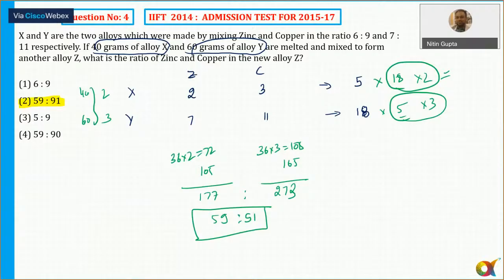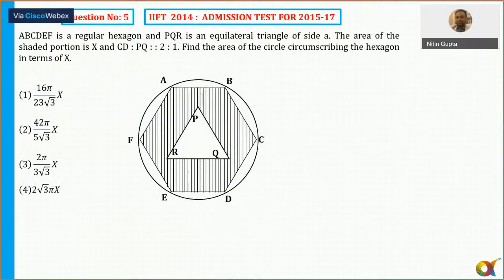Okay. Question number 5 now. Question is easy, but the values options are given in such a way, root तो root को देख के वैसे ही डर लगता है ना कि पहले राउंड में नहीं करना चाहिए. ABCDEF is a regular hexagon and PQR is the equilateral triangle of side A. So PQR is the equilateral triangle of side A, that we all know. Okay. The area of the shaded portion is X and CD is to PQ is 2:1. So CD is to PQ is 2:1. So what I have done, I have taken CD as equal to 2 units and PQ as equal to 1 unit.